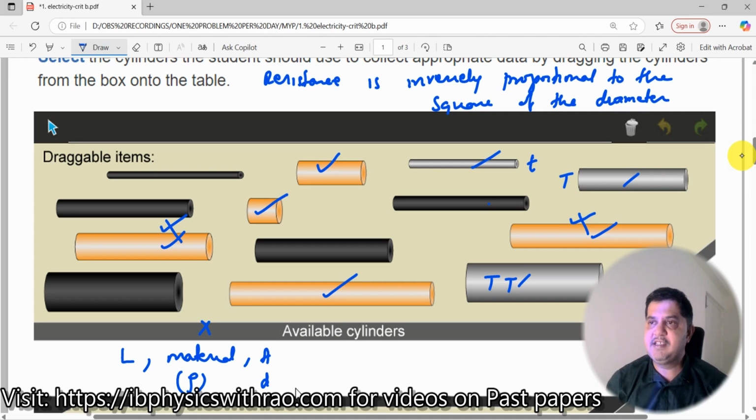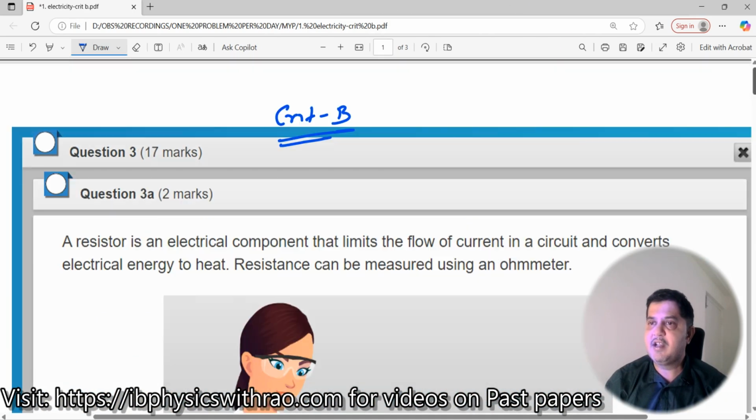Okay. So with this, I think we have come to an end of criterion B, which was for 17 marks. In your comment section, you mention to me if you are able to do this one, because what I'm going to do is today I will be uploading the question paper and the solution for this will be available only tomorrow. So first try doing this question paper, and if you still do not get it, then look into this.